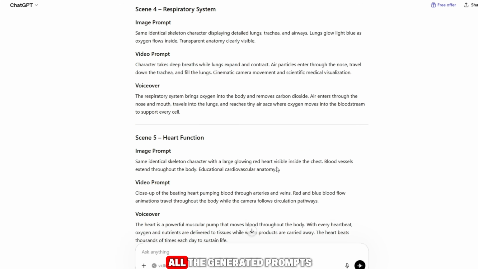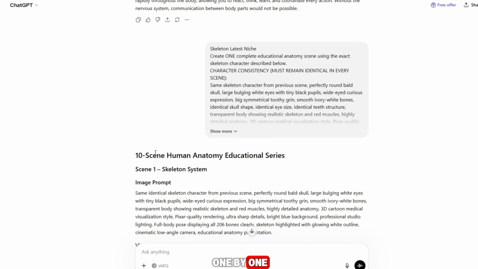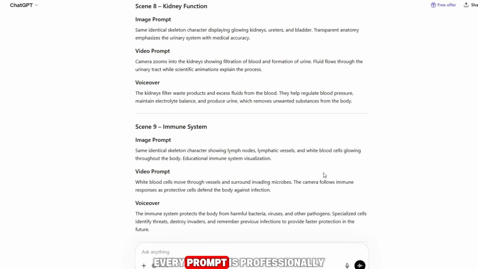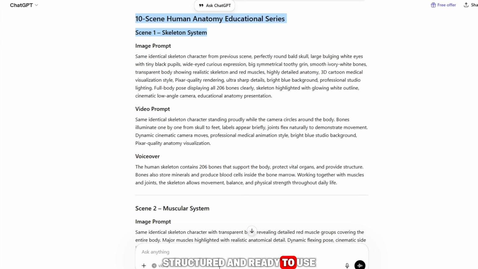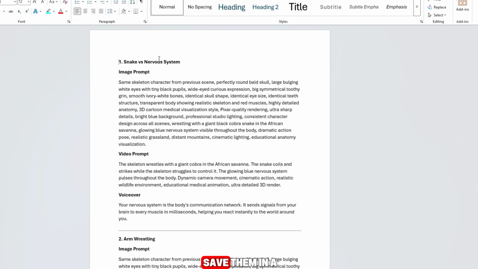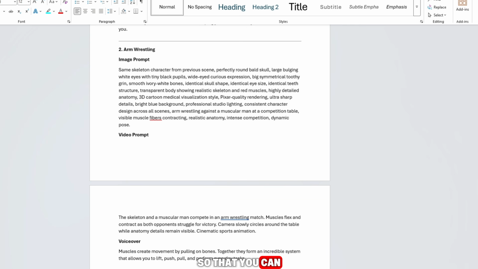Now you can review all the generated prompts one by one. As you can see, the results are absolutely amazing. Every prompt is professionally structured and ready to use. Once your prompts are generated, simply copy them and save them in a document file so that you can easily access them later.